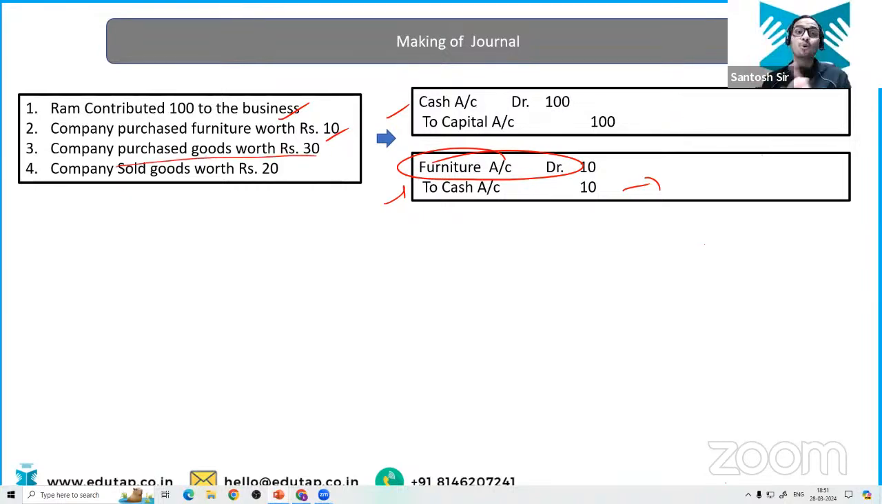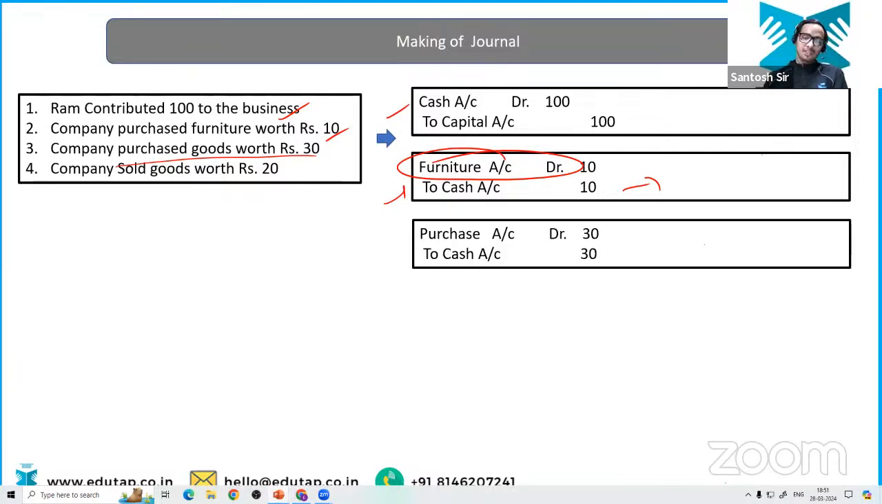Company purchased goods worth rupees 30. So you are not going to debit the goods account. There is no account which is called goods account. Whenever we purchase the goods, we call it purchase account. So you are going to debit the purchase account and you are going to credit the cash account.